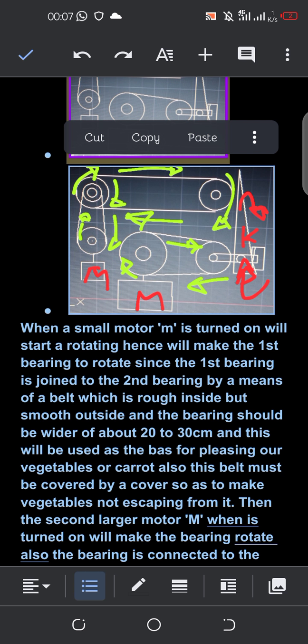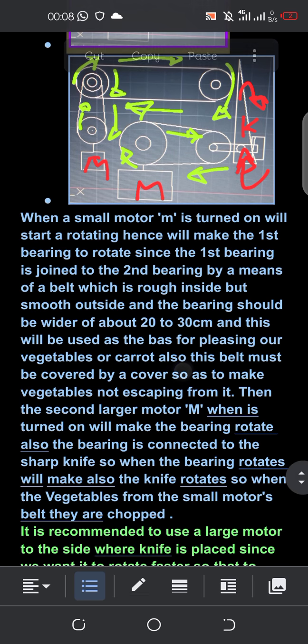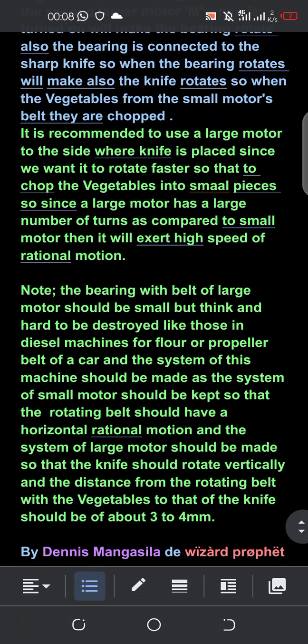We are using the large motor compared to the small one because this large motor will enable us to make the knife rotate at a greater speed compared to the smaller motor, which rotates at a small speed, so that the vegetables which are coming here will come at the slowest speed, but will meet the knife which is rotating at fast speed, so as to be chopped into small pieces. I hope you have understood me.